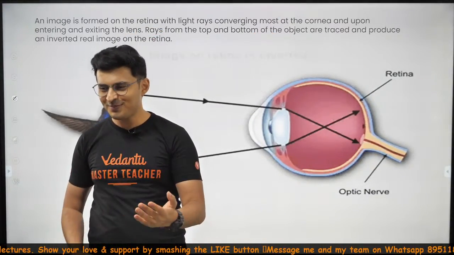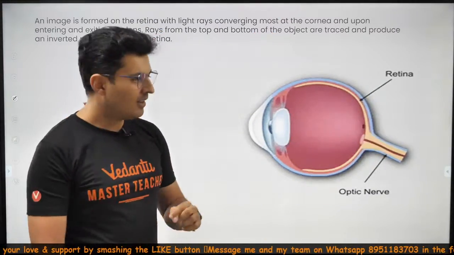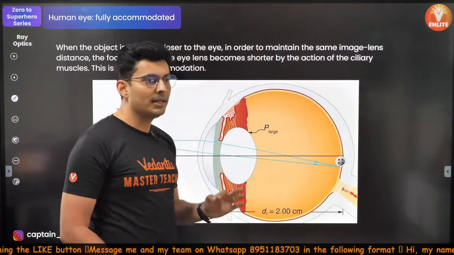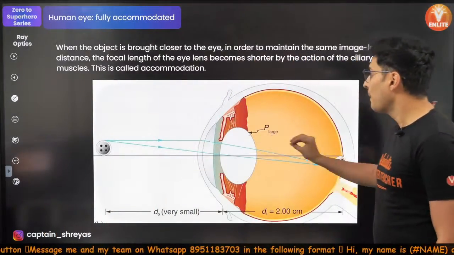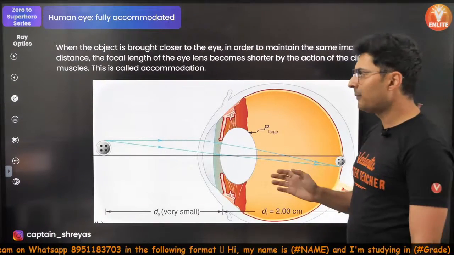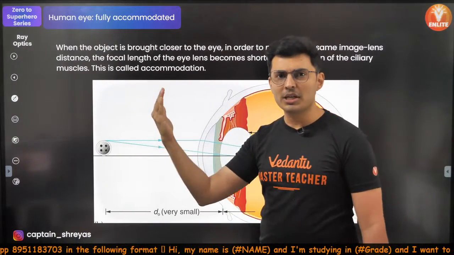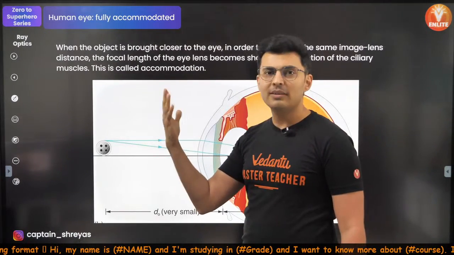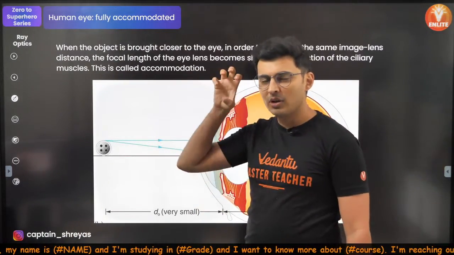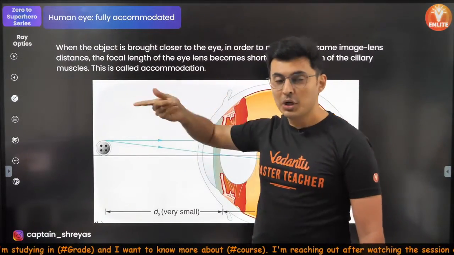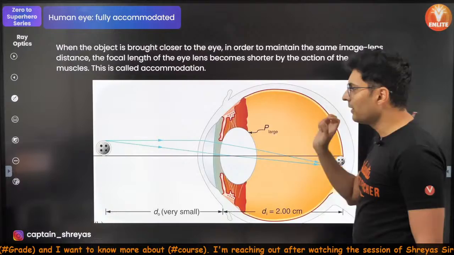that data, sends it to the brain, processes it, and then gives you that movie which you are seeing right now. Alright, now the important thing that you should know over here is that usually the rays will merge at the retina. That's for a normal eye. Now when you bring an object closer, like you bring your hand, it becomes very difficult for the eyes to focus, because your eyes are under strain, because the focal length of the eye will change to make sure that the rays converge over here.